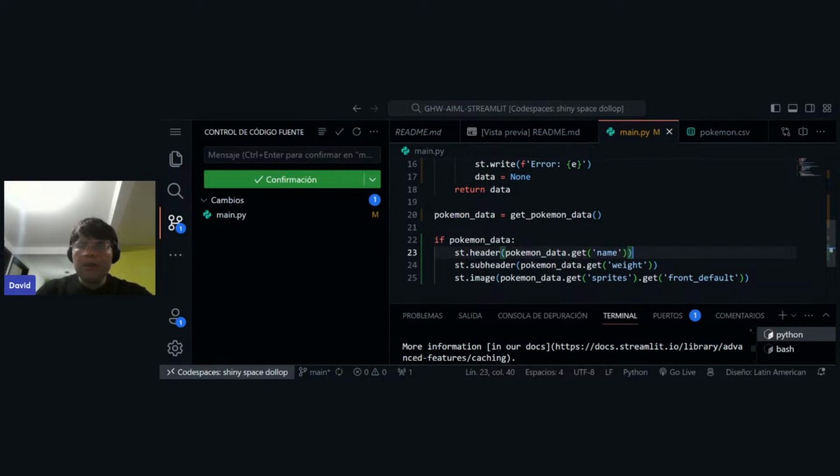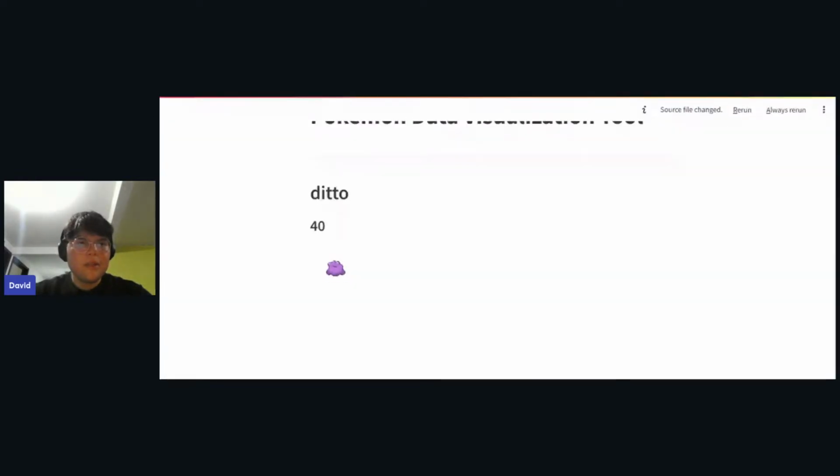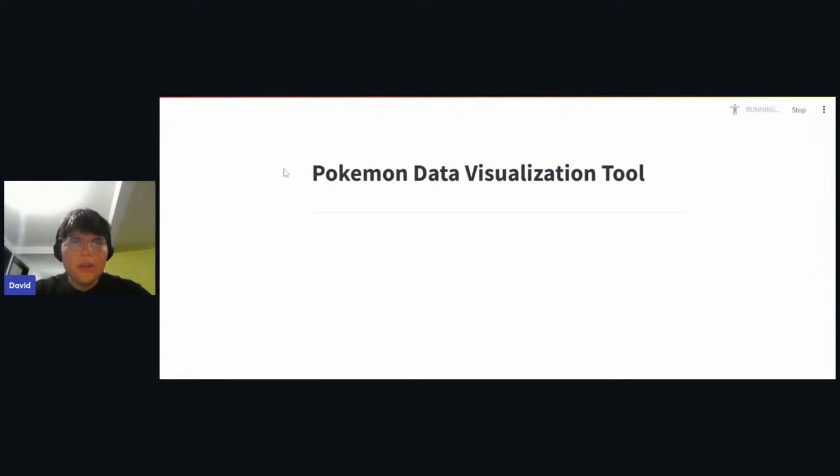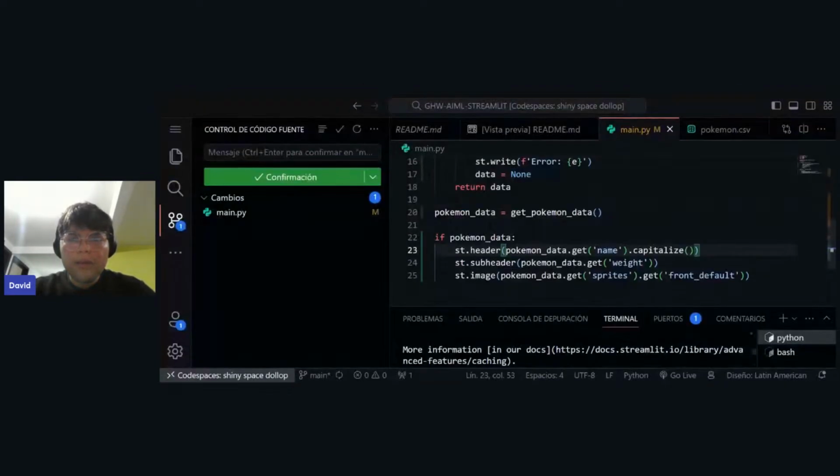So let's try to do some capitalize for displaying this correctly. Let me see if this is working. Okay, yeah, it worked. So now we have this 40, but this is weight, right? So we need to specify that this is weight, and put this data behind the name of the Pokemon, right? So let's change this.